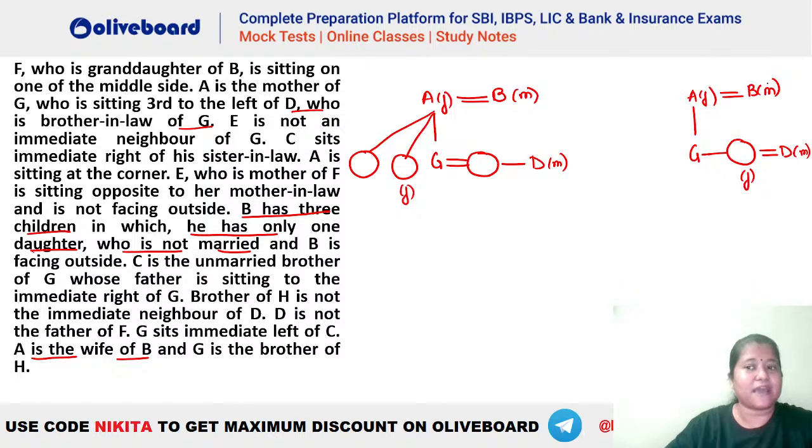So you can see we are getting these two possibilities. Similarly, यहाँ भी we have 3 children for B. So we have this child, we have G, and we will have another child here, right? So 3 children for B here. ठीक है, चलो. So आगे देखते हैं what else do we have here.